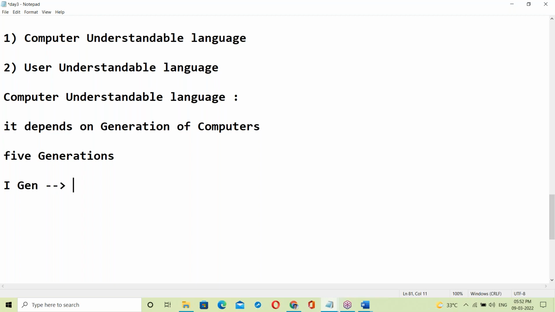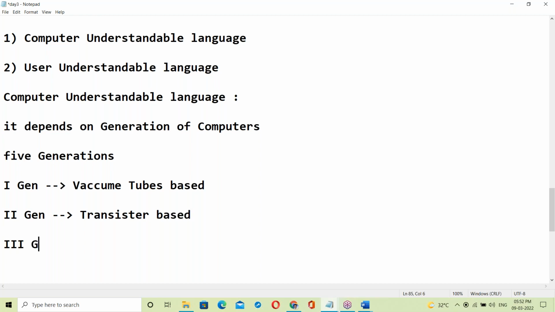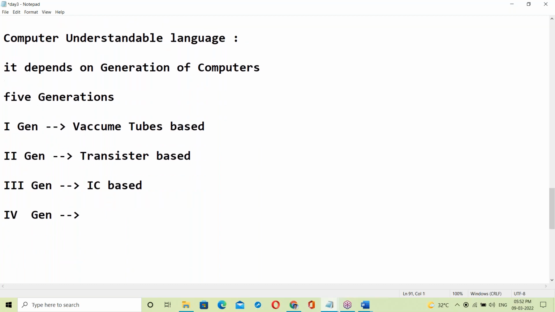The first generation computers are vacuum tubes based. The next generation is transistor based. The third generation is IC based, integrated circuits. Next, the fourth generation is the present generation. Totally there are five generations.